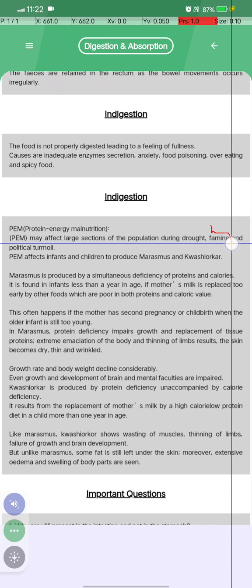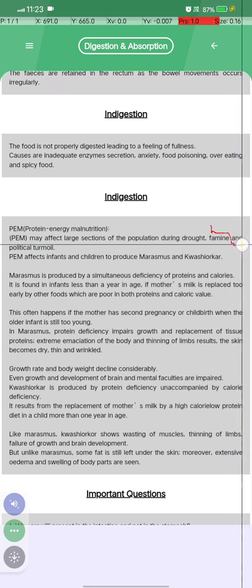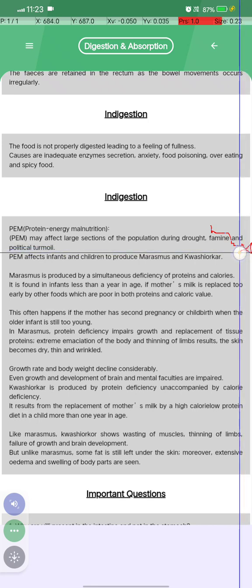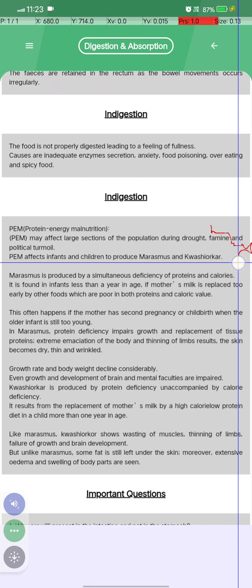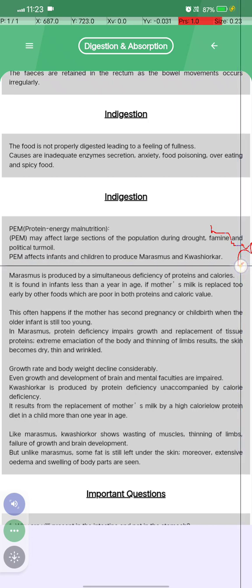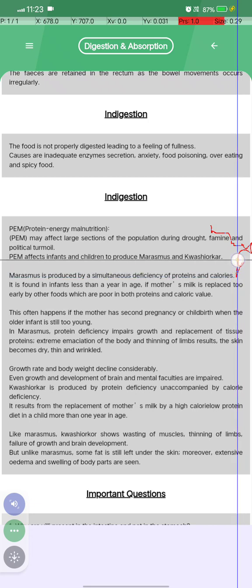PEM may affect a large section of the population during drought, famine, and political turmoil. PEM affects infants and children, producing marasmus and kwashiorkor.